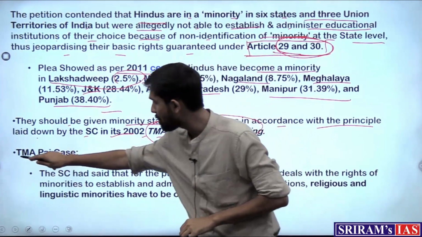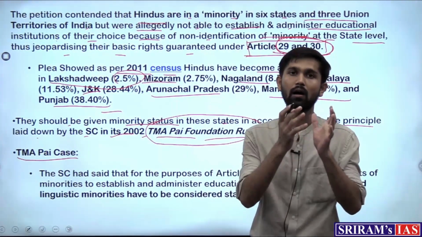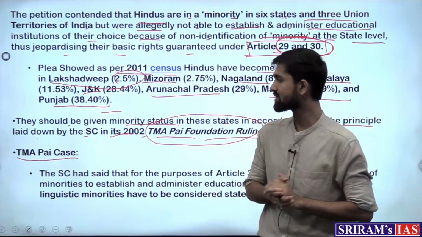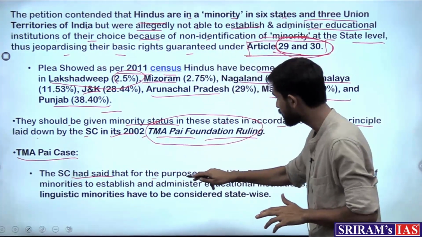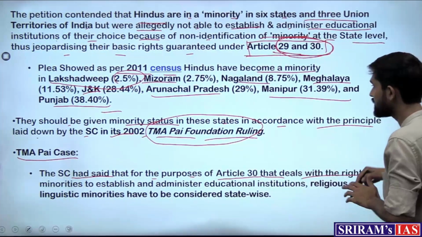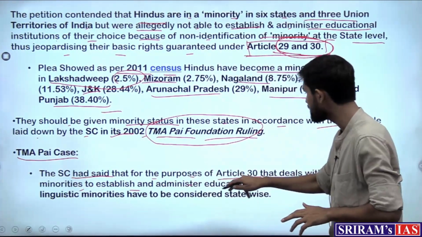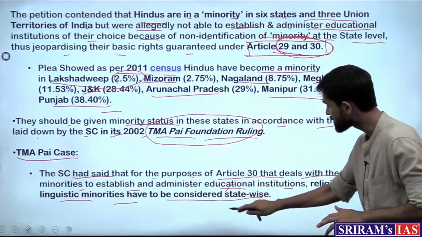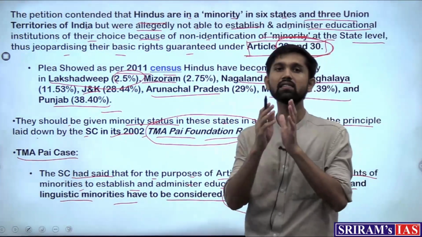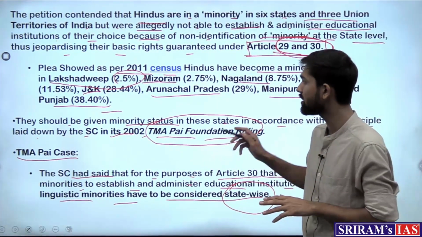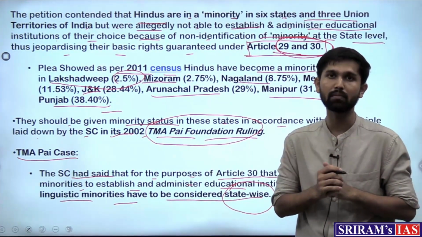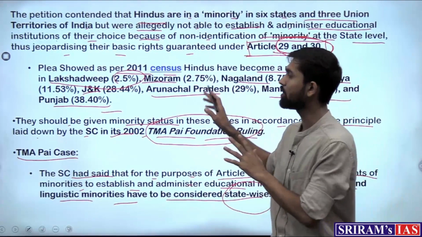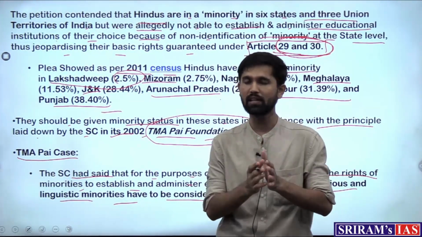In this TMA Pai case, the Supreme Court affirmed the principle that minorities can be recognized at the state level as well. The Supreme Court had said that for the purposes of Article 30, which deals with the rights of minorities to establish and administer educational institutions, religious and linguistic minorities have to be considered state-wise. This became a very significant landmark judgment, wherein it identified that the basis of ascertaining minority is not just the national level but also the state level. So this is the current context on which the petition is landing.